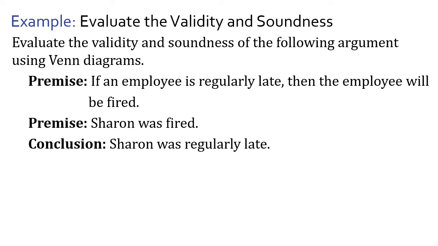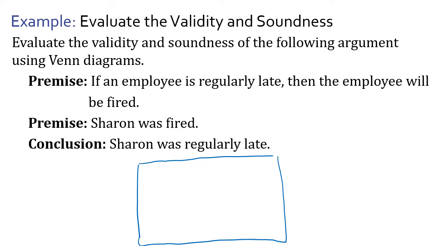All right, and last example. Premise: if an employee is regularly late, then the employee will be fired. The next premise: Sharon was fired. The conclusion from that is that Sharon was regularly late. So let's draw our Venn diagram to organize this. And just so you know, sometimes I have to read these a couple times to see where things go. So if an employee is regularly late, then the employee would be fired.